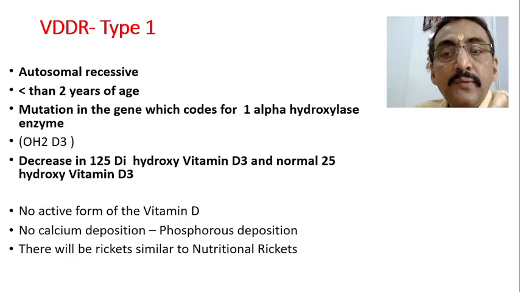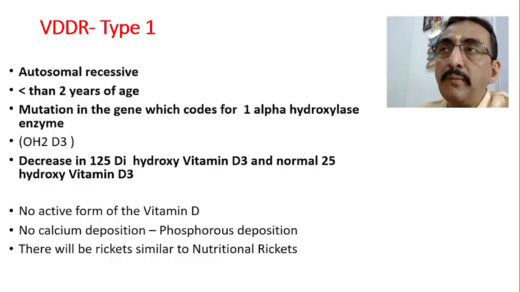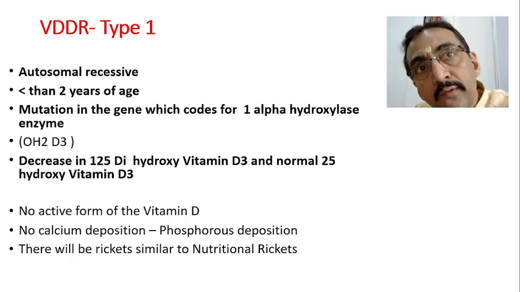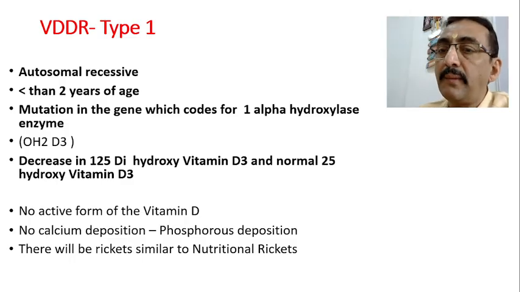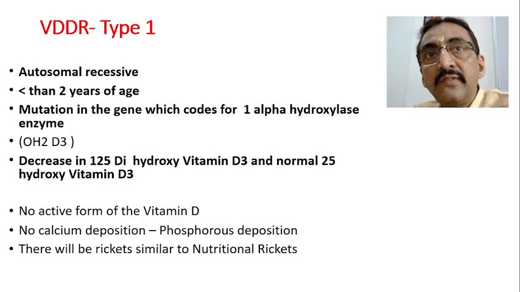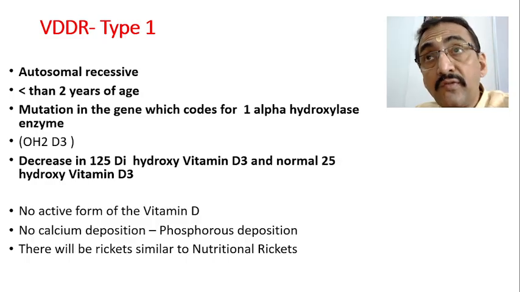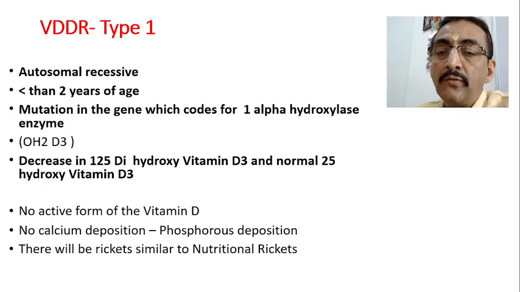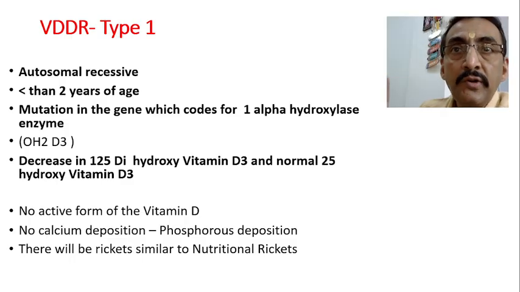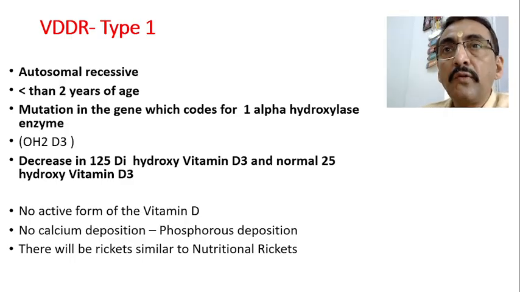So ultimately, what is the problem? There is no formation of the active form of the vitamin D. So when there is no active form of the vitamin D, calcium is not absorbed. There is no calcium deposition in the bone. If the calcium is not absorbed, it also affects the phosphorus, and phosphorus is also not absorbed. So there will be rickets similar to the nutritional rickets. It looks like nutritional rickets only, but the cause is different.